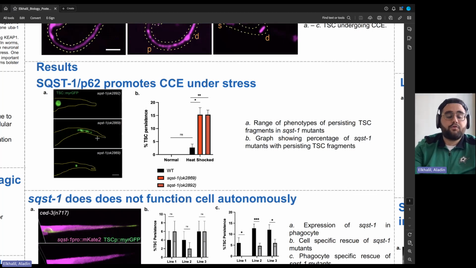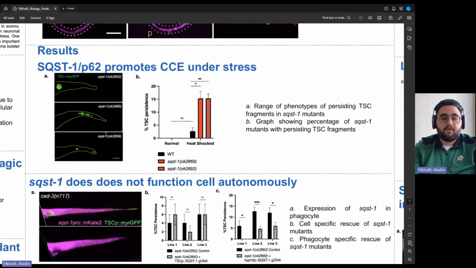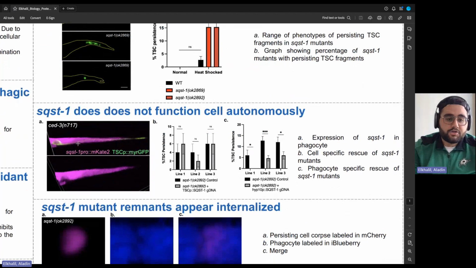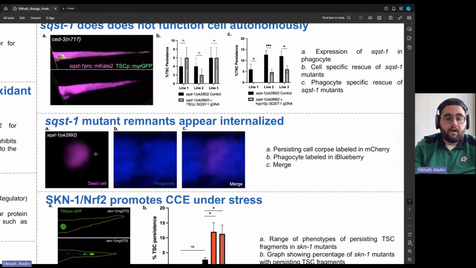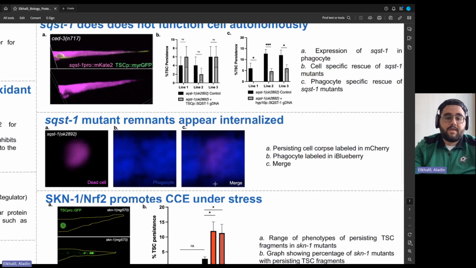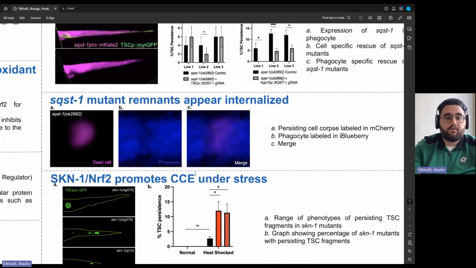But following heat stress conditions, I do start to see persisting cells. And its expression pattern shows that sequestosome-1 is expressed in the neighboring cell, which is the phagocyte. And based on cell-specific rescue experiments, we see cell non-autonomous function. These mutant remnants also appear to be already internalized by the neighboring phagocyte. So suggesting this function of sequestosome-1, or rather the defect, is happening somewhere following the internalization step.